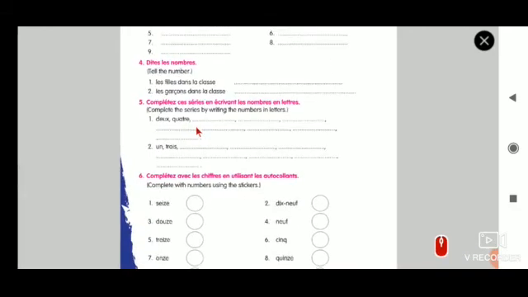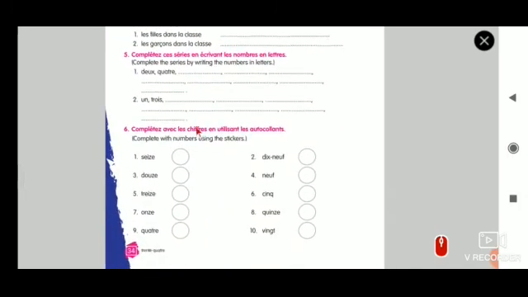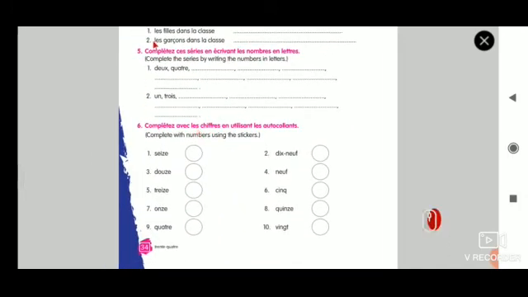So whatever we see is related to numbers. Okay, compléter ces séries en écrivant les nombres. Okay, so this is right. This is also related to numbers. Okay, so compléter avec les chiffres en utilisant les autocollants.